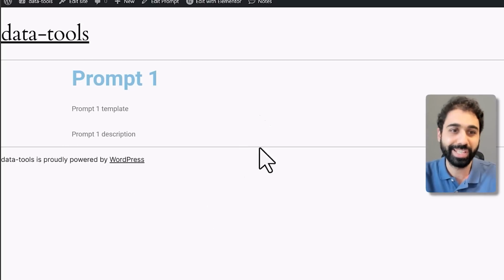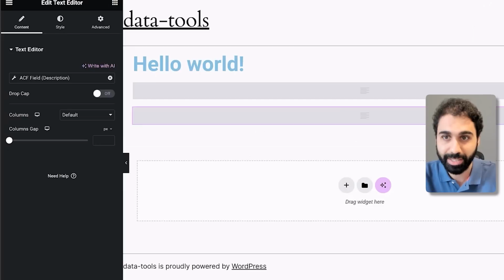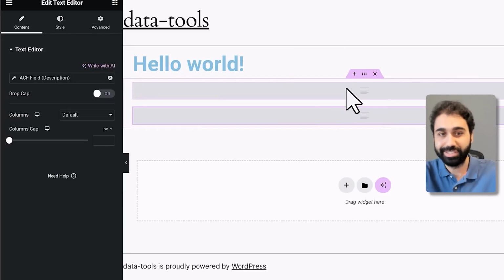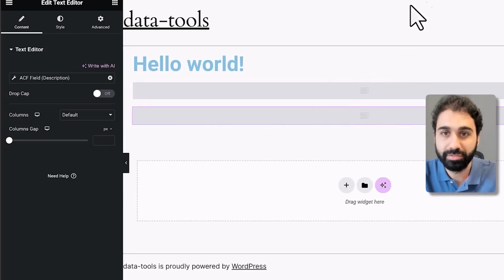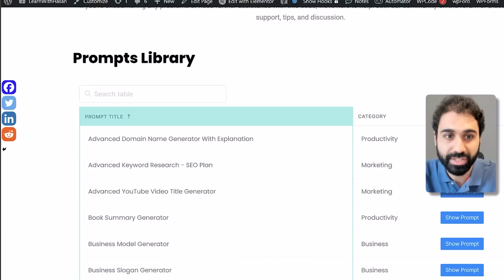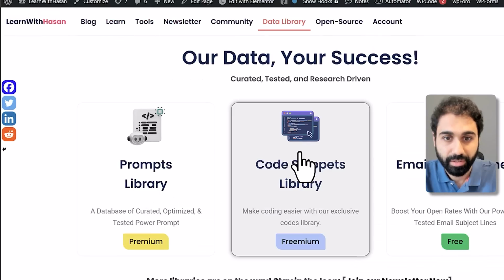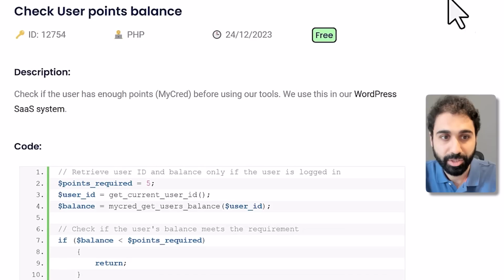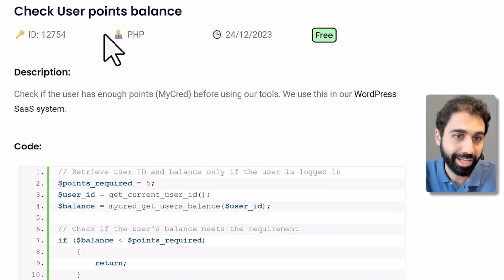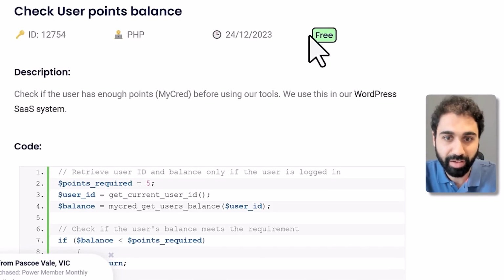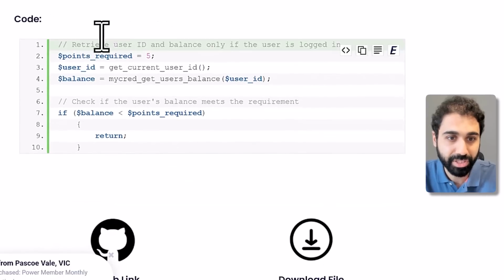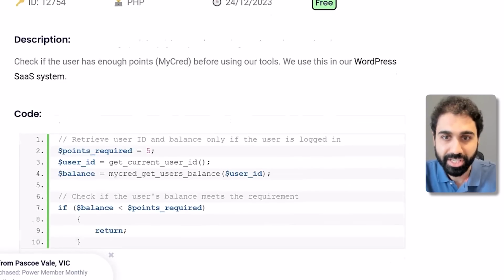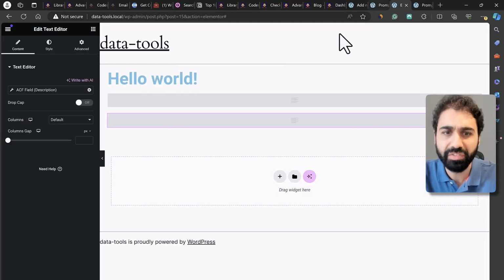Of course, you need to design this with Elementor, create something somehow catchy, design it, add some images if you want. For example, let me show you this from my other library, the code snippets library. If you click on any of these codes, you will see we have the ID, we have these small emojis, we have this free tag, description, the code, and these images. So you can simply design with Elementor whatever you want.